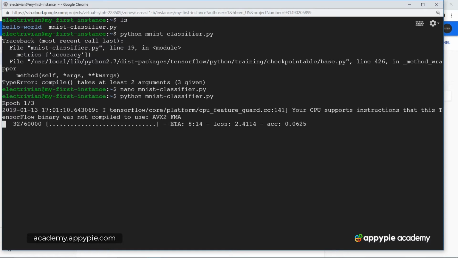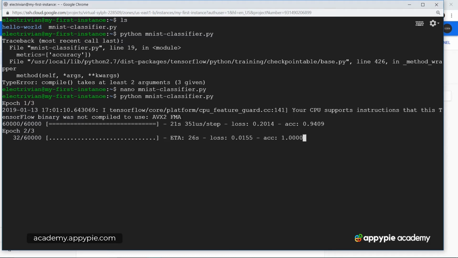Okay, so excellent, we have the mnist dataset which was downloaded, and now as you can see over here we have the model running a single epoch. A single epoch is of 60,000 cycles, and we have specified 3 epochs.